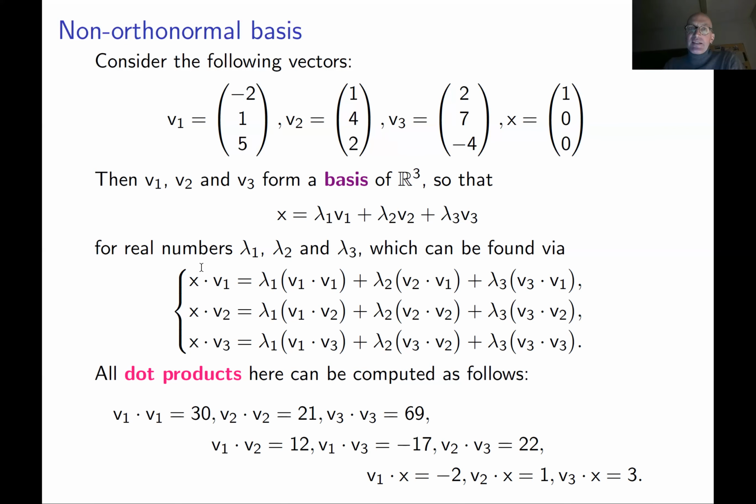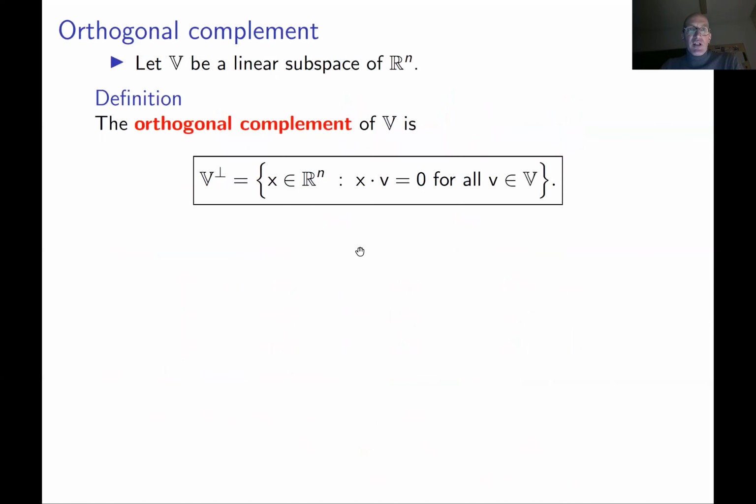Unfortunately, in this case, this basis is not orthogonal, it's not orthonormal, so the system of equations for lambda 1, lambda 2, lambda 3 is quite complicated. Okay, so the next slide is very important for some results which we're going to prove a little bit later in this course. It may look a little bit abstract, but I strongly suggest you not to get confused. This is actually not so scary as it may look.